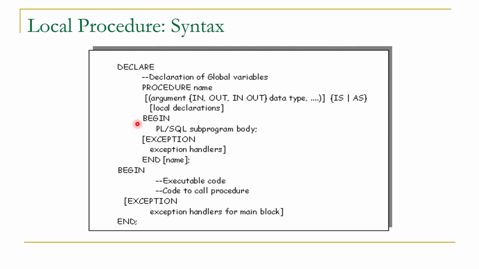This is the begin part of the procedure. This is the optional exception section of the procedure, which is followed by the end of the procedure. In the end statement, we can specify the name of the procedure, which is optional, or we can directly write end to complete the code of the procedure. You can see that its syntax is similar to a function. The only difference is that instead of using the keyword function, here we are using procedure. The remaining syntax is the same as in the case of local function.